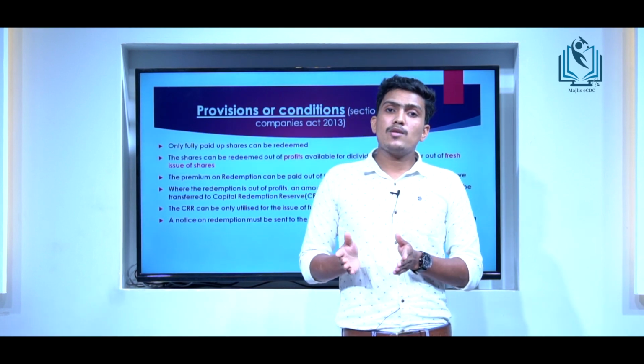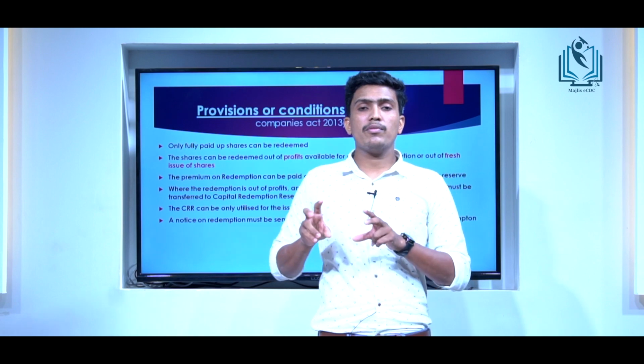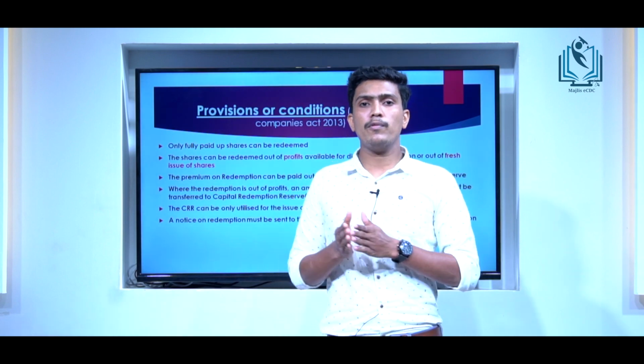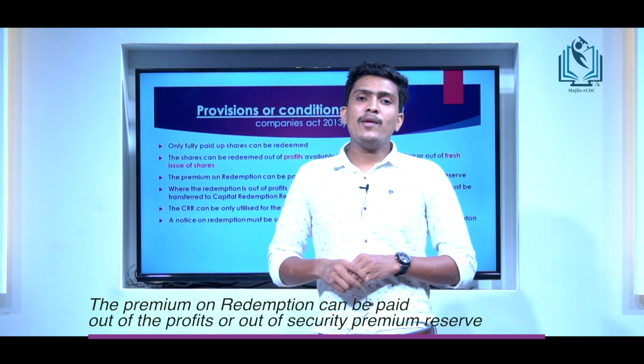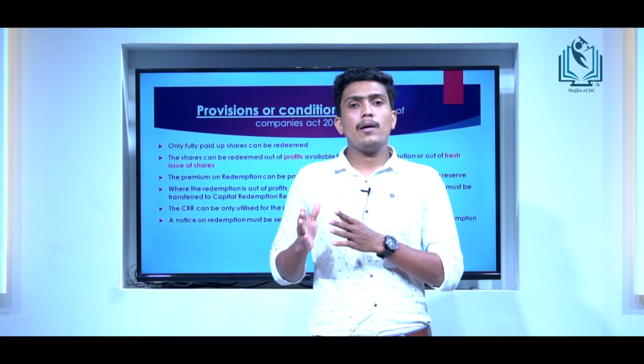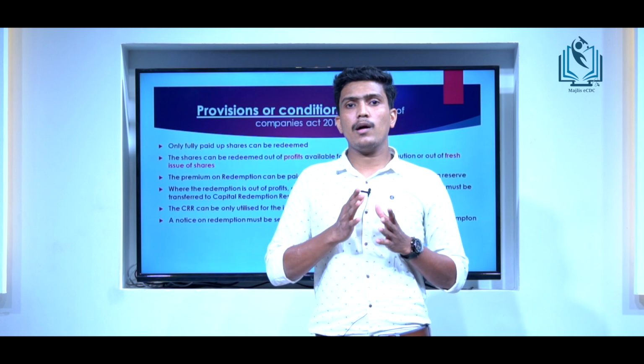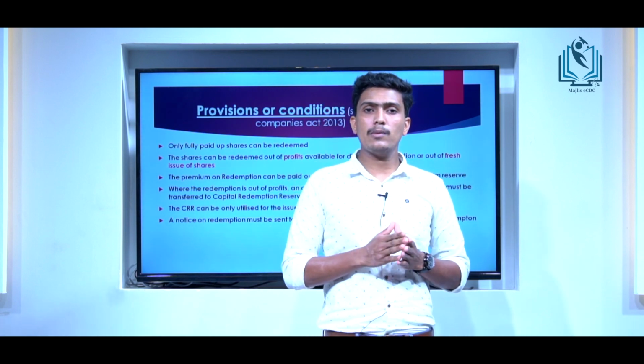One is profit and another is new shares. The company can also use a combination of these two, that is partly from the profit and partly from the new issue of shares. The third point is premium on redemption can be paid out of profits or the security premium reserve.